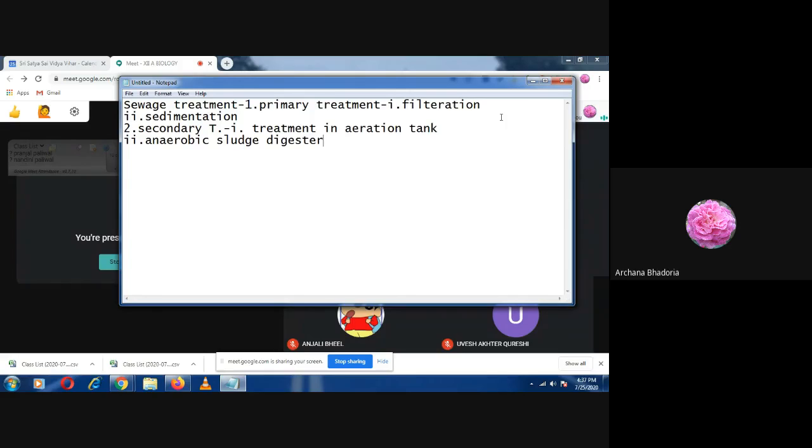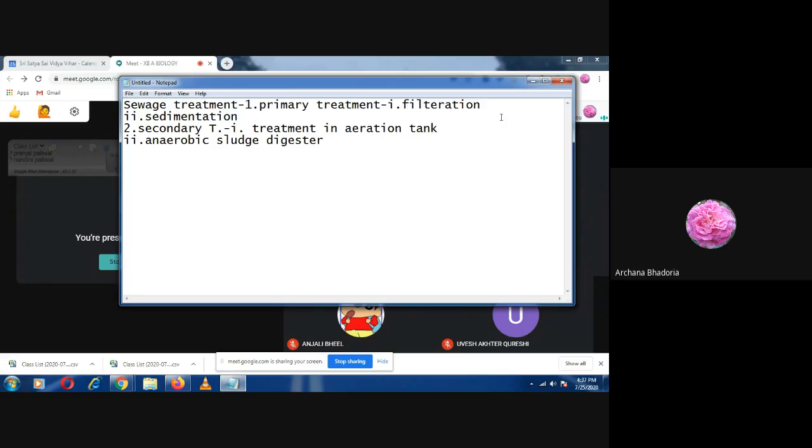Now the Ganga action plan is given here, and the Yamuna action plan. So you will read it. It's very simple. Now, production of biogas we have discussed. Now I want everyone to draw the diagram of the typical biogas plant which is given in the textbook. Figure 10.8 of your textbook you will see, and that diagram you have to make. It's simple. They have given here that water is added from one side.